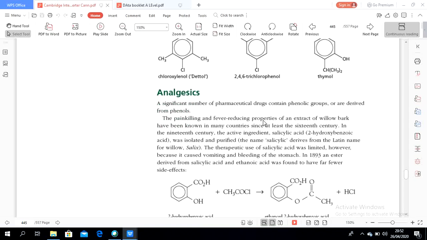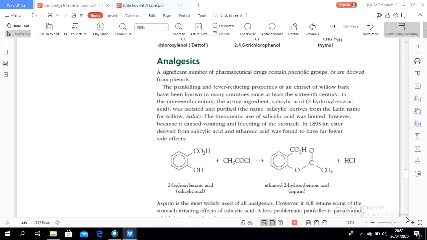Then, for analgesics containing a benzene ring, the example is salicylic acid, which causes vomiting and bleeding of the stomach. A derivative of salicylic acid is used for aspirin. When we have a headache, we usually take an aspirin.